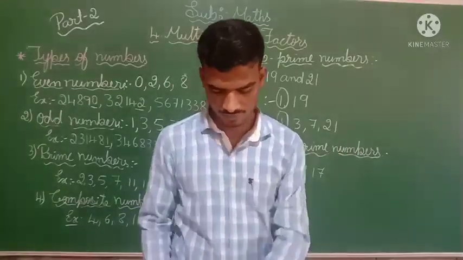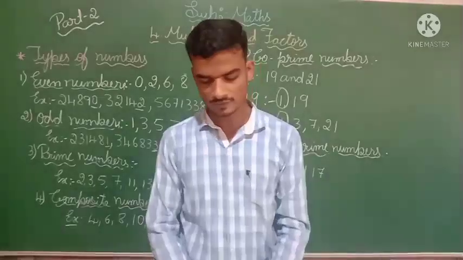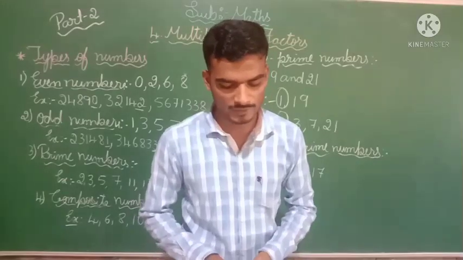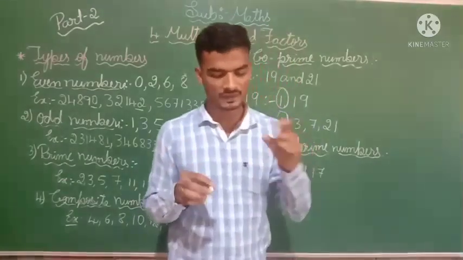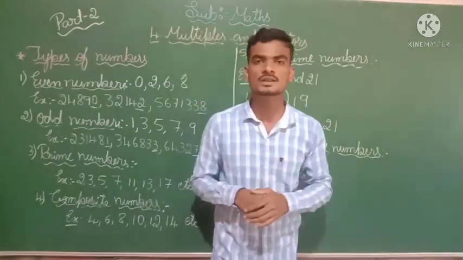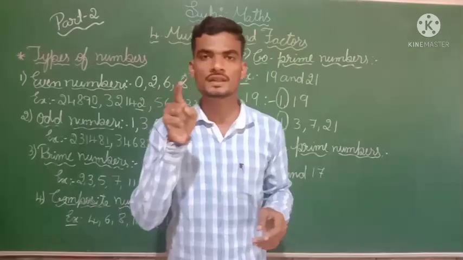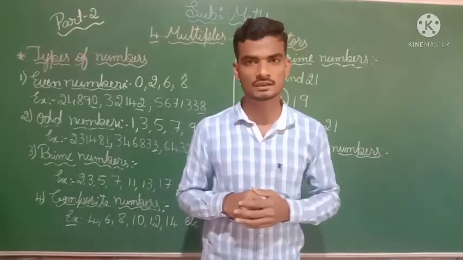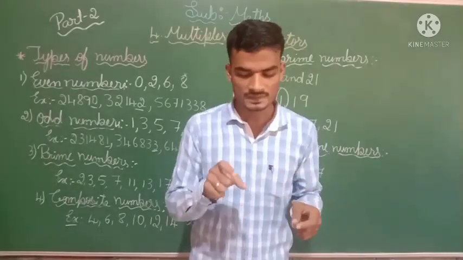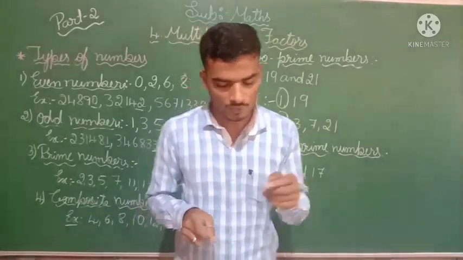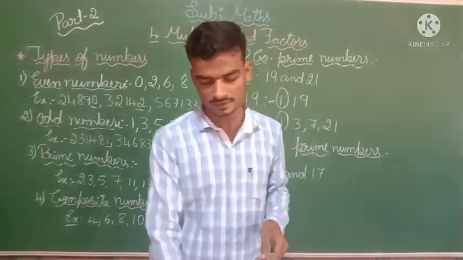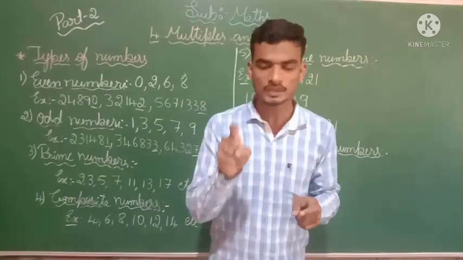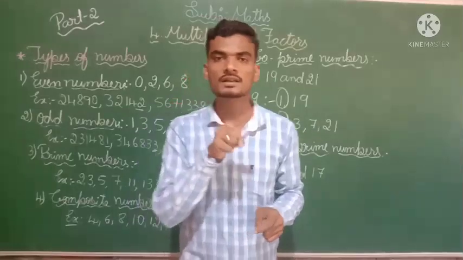Dear students, here we have discussed types of numbers. In exercise 4.2 A main we have discussed completely. B main is also very easy. You want to fill this B main also in your textbook itself. Circle the prime numbers. They have given 7 numbers: 107, 73, 46, 31, 12, 7, 32. In these numbers you want to circle the prime numbers.